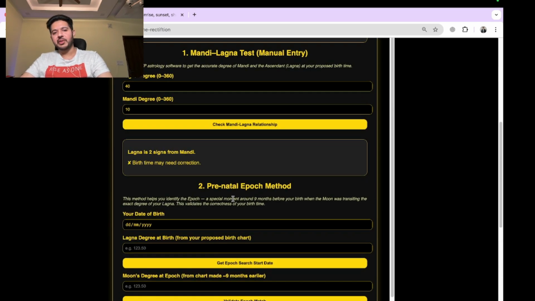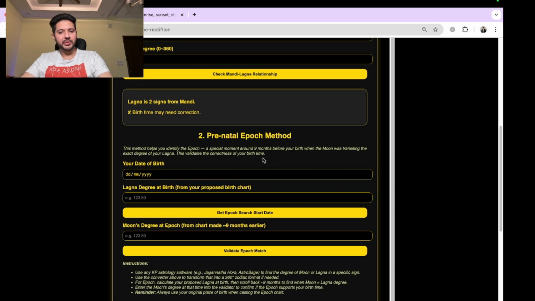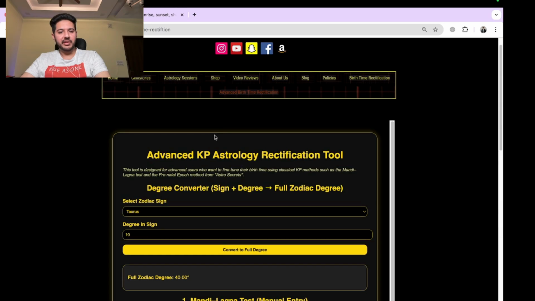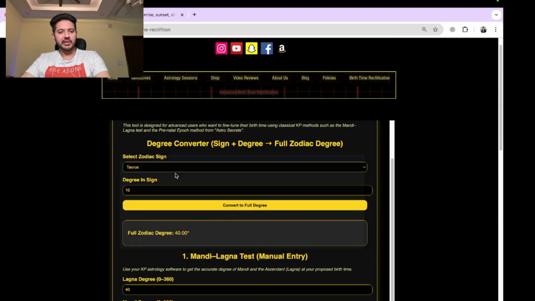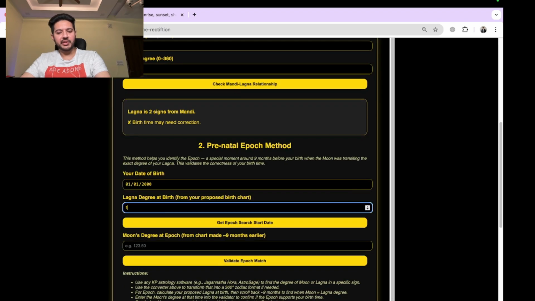Now the next tool is even better. This is going to take you way back before you entered your mother's womb: the prenatal epoch method. In this one, you have to enter your date of birth, for example, 1st of January 2000, and you have to enter the Lagna degree at birth. For example, it was 10 degrees of Aries. So you will be going down here and you're going to enter this 10 degrees of Aries. It will say its full zodiac degree is also 10.